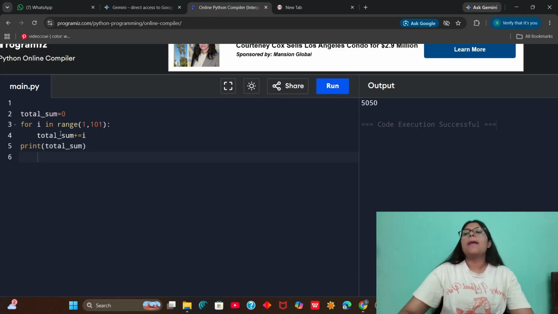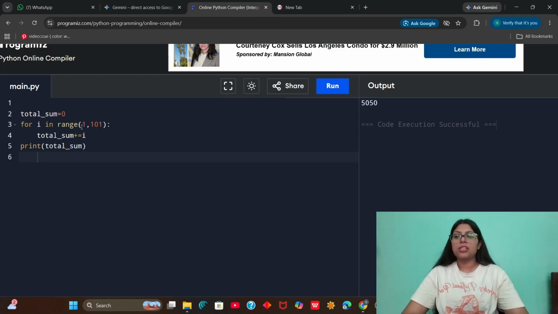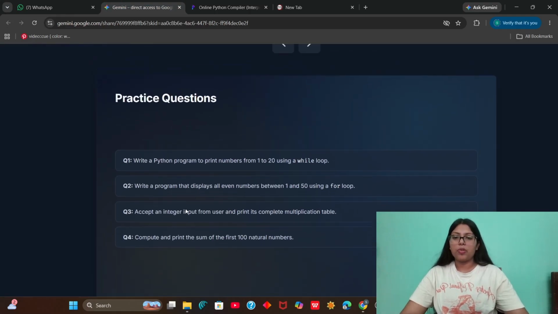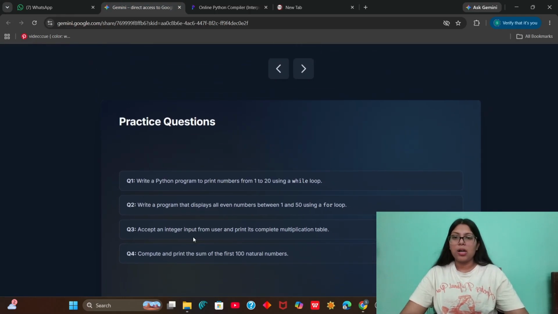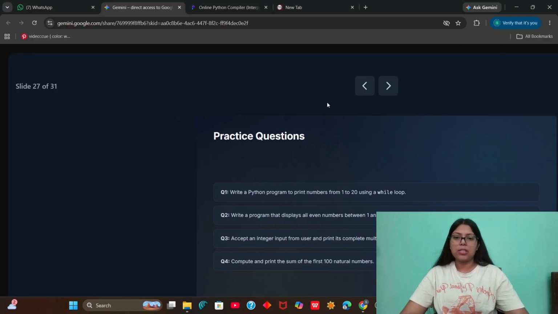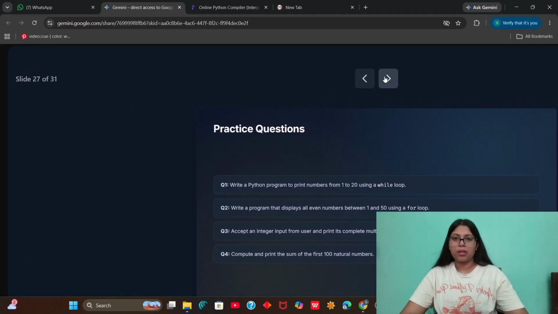Yeah. So what happens here is for each number in this range of 1 to 101, the value of this I is getting stored in the total sum variable. And lastly, after all the execution, I'm printing total sum, that is, we are getting 5050. So this is how we compute and print the sum of the first 100 natural numbers. So these are the practice questions we did here.